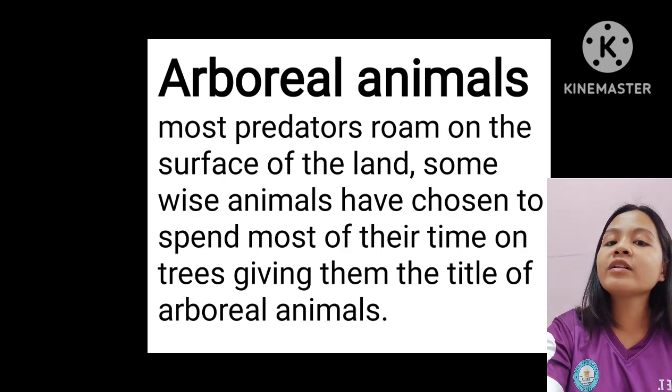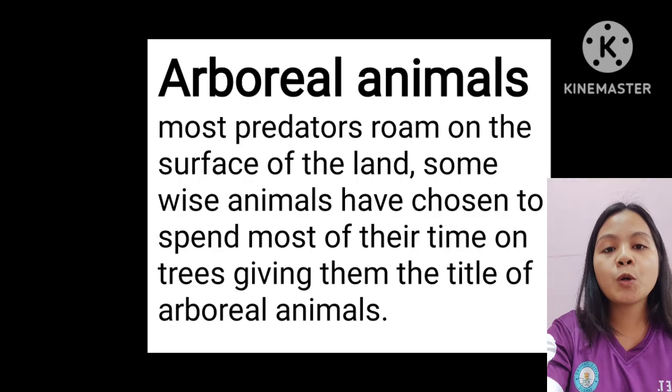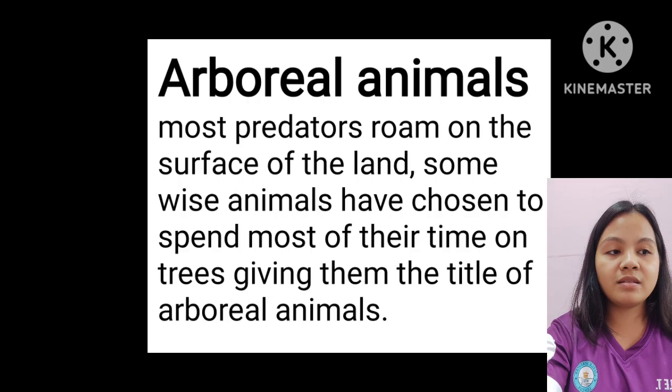We call them arboreal animals. Most predators roam on the surface of the land. Some wise animals have chosen to spend most of their time on trees, giving them the title of arboreal animals.